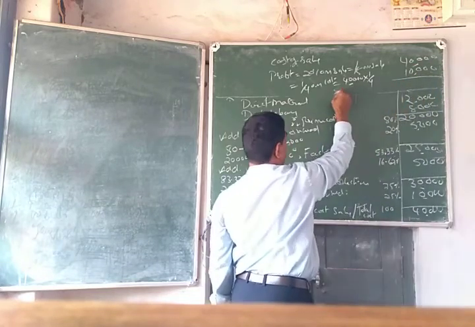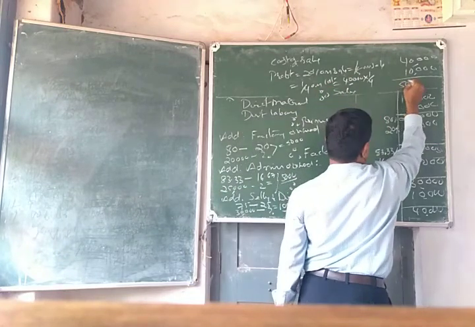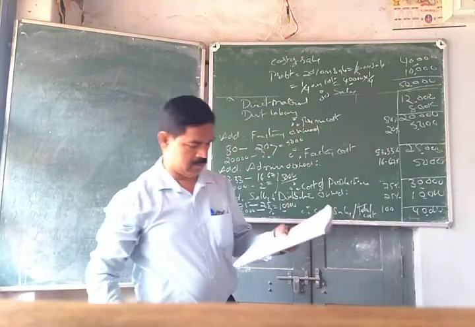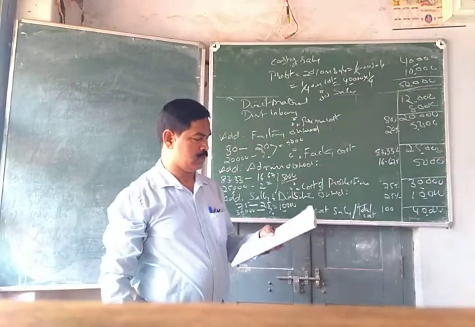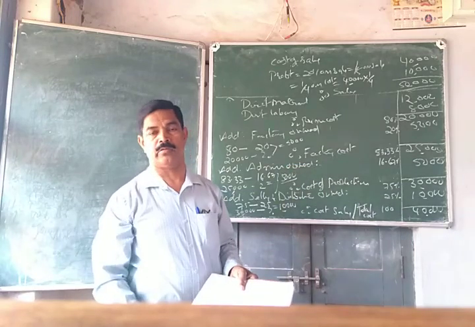Therefore, sales is 50,000. So this is how these overheads are calculated when we are given the rates.